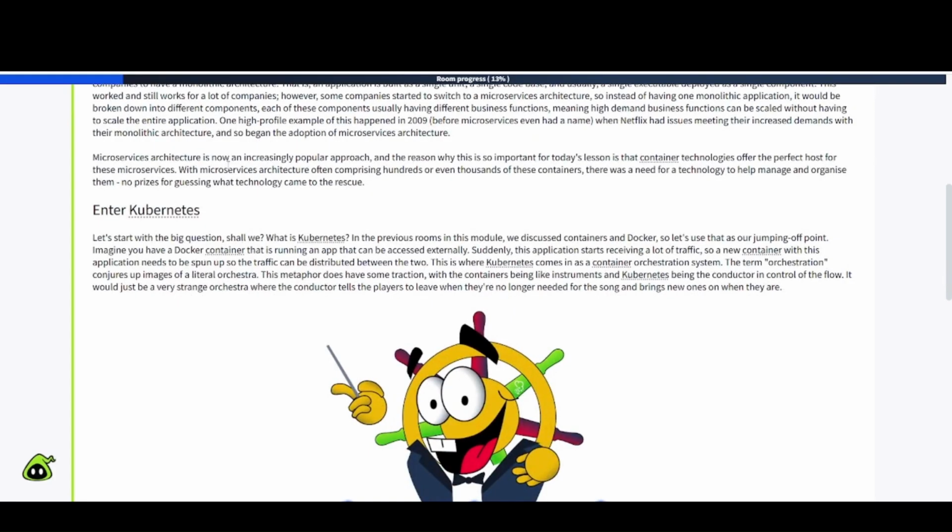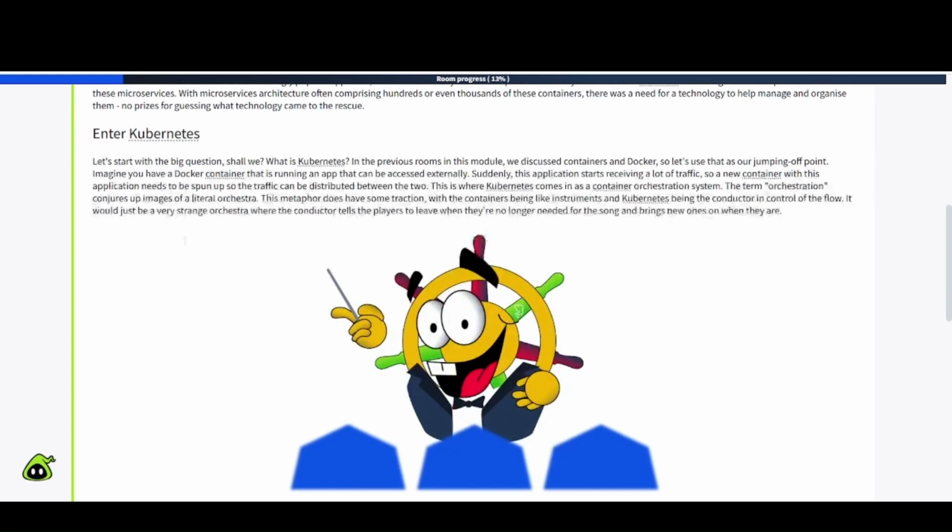Microservices architecture is now an increasingly popular approach, and the reason why this is so important for today's lesson is that container technologies offer the perfect host for these microservices. With microservices architecture often comprising hundreds or even thousands of these containers, there was a need for a technology to help manage and organize them. No prizes for guessing what technology came to the rescue. Enter Kubernetes.